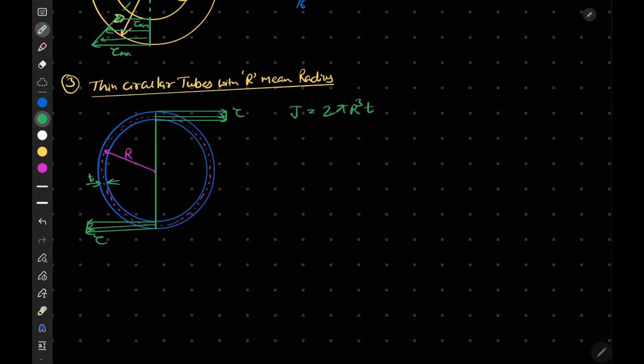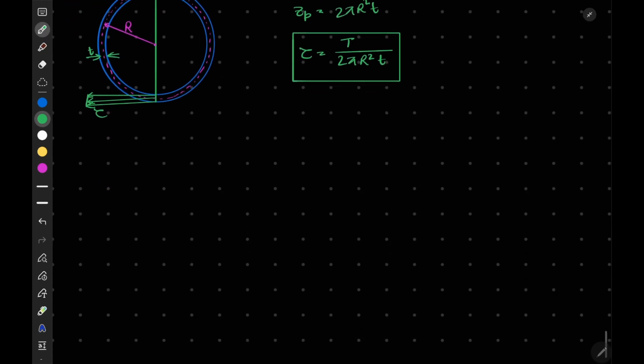And we can write Zp is equal to 2 pi r square T. So tau is equal to T upon Zp, so T upon 2 pi r square T. This is our formula. Of course this is the tau max, or tau is constant in the tube.